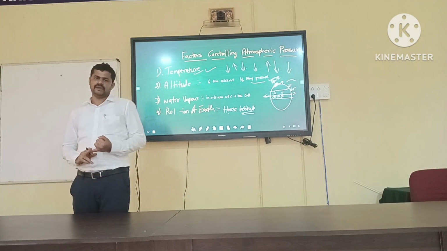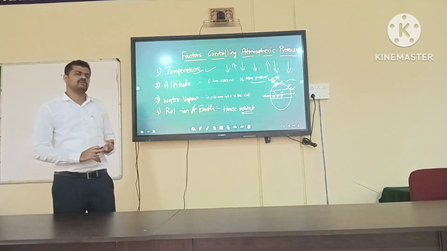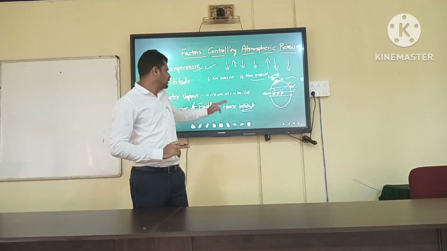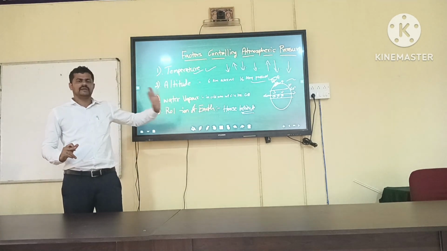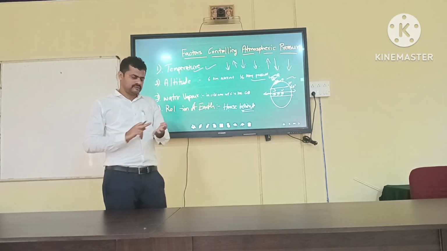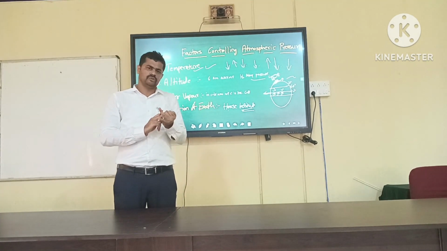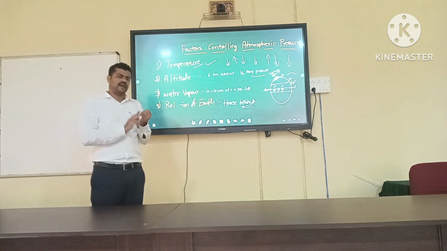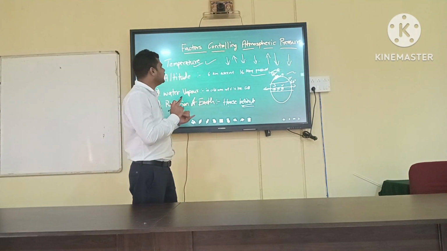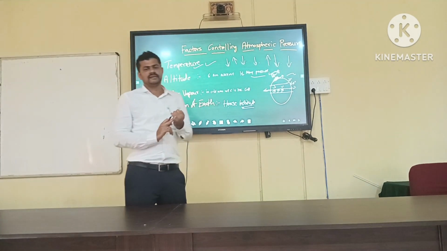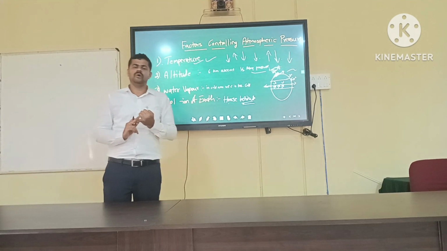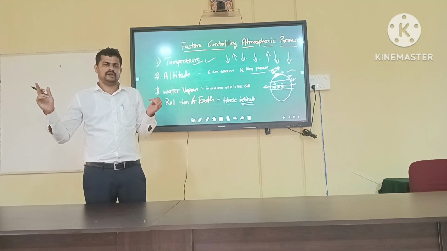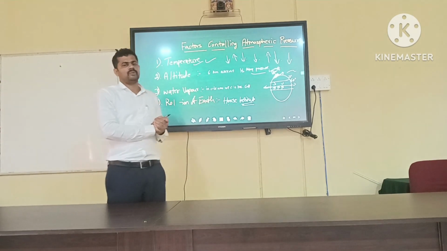This is about the meaning of atmospheric pressure, how it is measured, and the factors influencing it. In today's class we learned the meaning of atmospheric pressure, how it is measured, the instrument used for measuring, the unit used for measuring atmospheric pressure, and the factors influencing it. In the next class we will discuss the variation of atmospheric pressure with space and time, and also its influence on crop production.